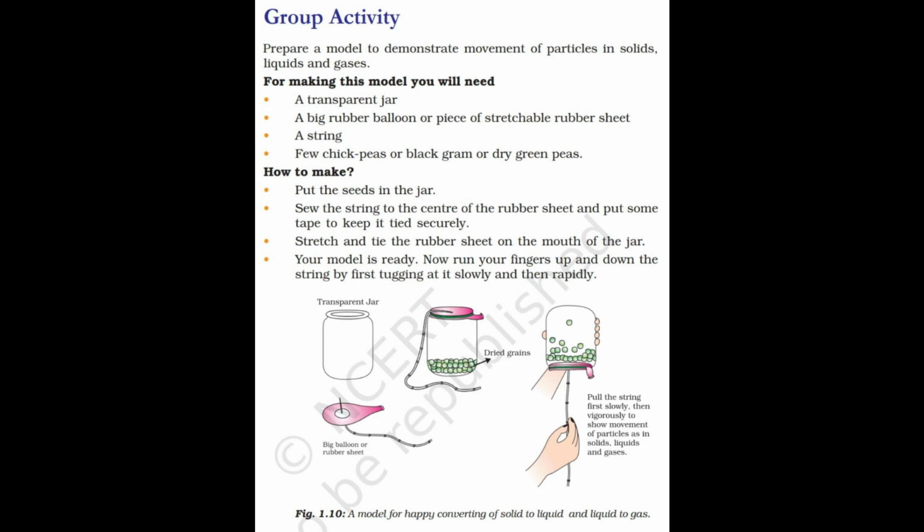Sew the string to the center of the rubber sheet and put some tape to keep it tied securely. Stretch and tie the rubber sheet on the mouth of the jar. Your model is ready. Now run your fingers up and down the string by first tugging at it slowly and then rapidly. Figure 1.10. A model for conversion of solid to liquid and liquid to gas.